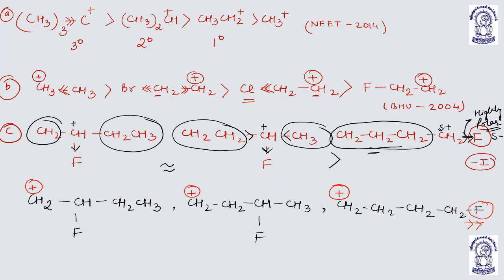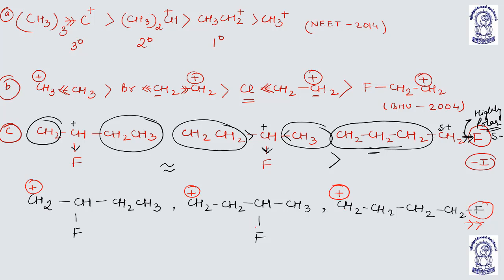And this electron withdrawing group is at a four carbon distance. As you know, the inductive effect is a length dependent effect. The effect gets faded away after three carbon atoms, right? So this fluorine won't be able to exert its effect on this carbon. So this positively charged carbon will not get destabilized by this fluorine.